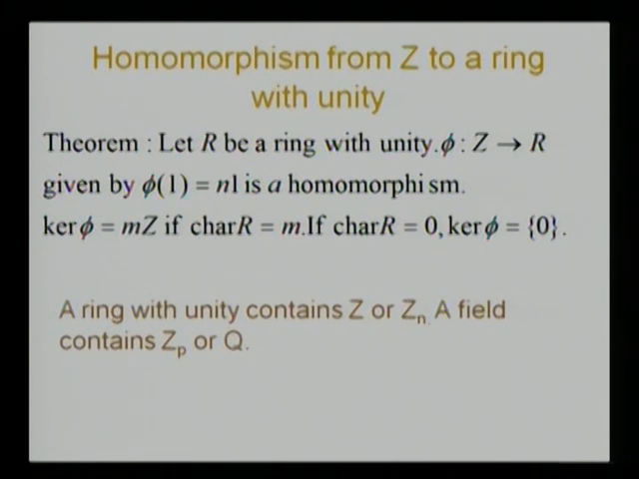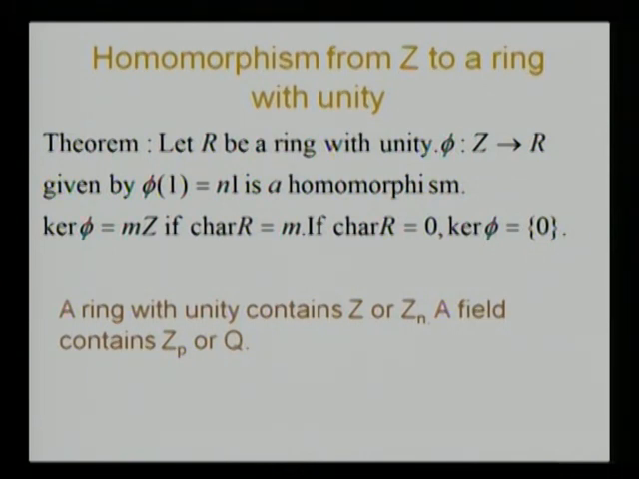Now we are going to prove a very important result. Look at the statement which is written below. A ring with unity contains Z or Zn. It does not contain Z or Zn per se. What it contains is a subring which is isomorphic to Z or Zn. And a field contains a subfield isomorphic to Zp or Q. How do we prove this? We prove it with the help of the first theorem of ring homomorphism.